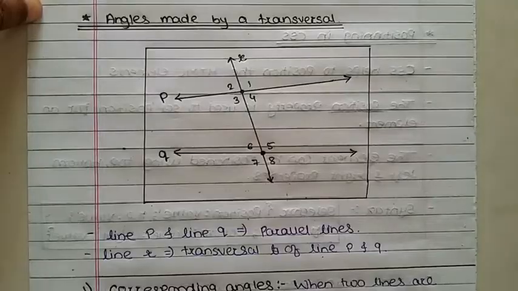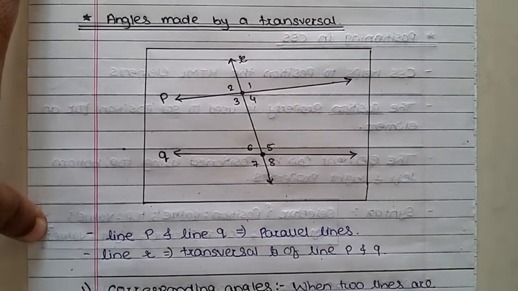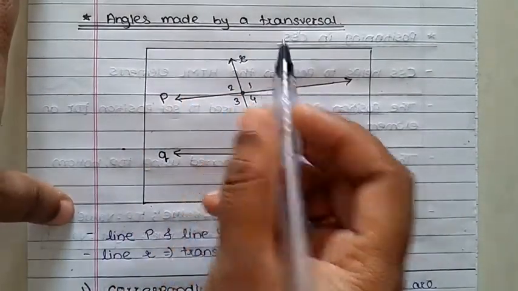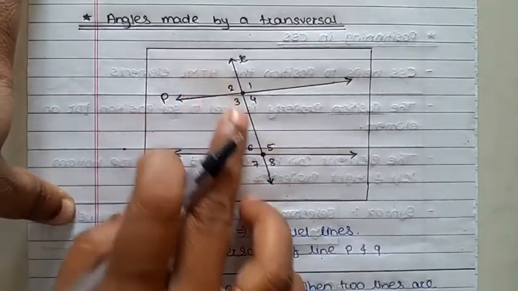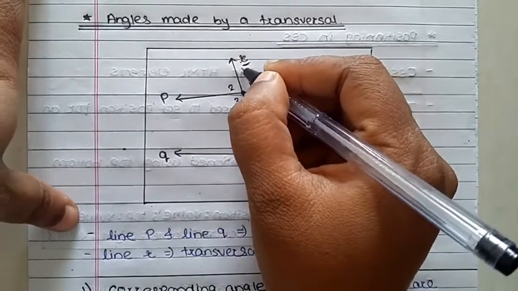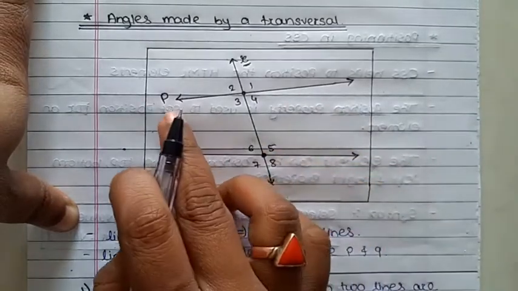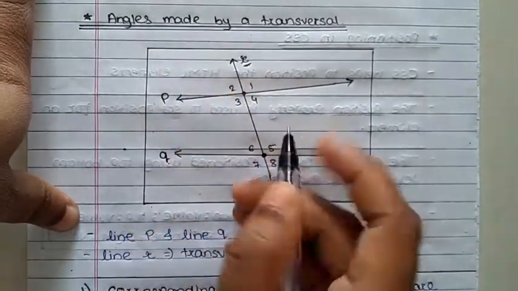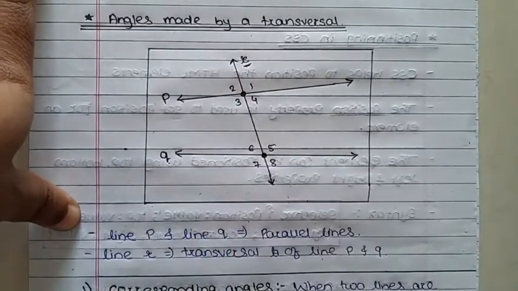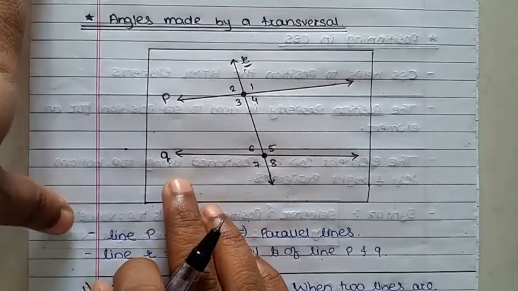Next, what are the angles made by a transversal? How many types of angles are there, we will discuss in this part. So what is the transversal in this figure? Line R is the transversal of lines P and Q. Why? Because this line R intersects the lines P and Q at two distinct points. Here is one point and here is another point. Correct. So we can call R the transversal of lines P and Q. Understand up to this point.